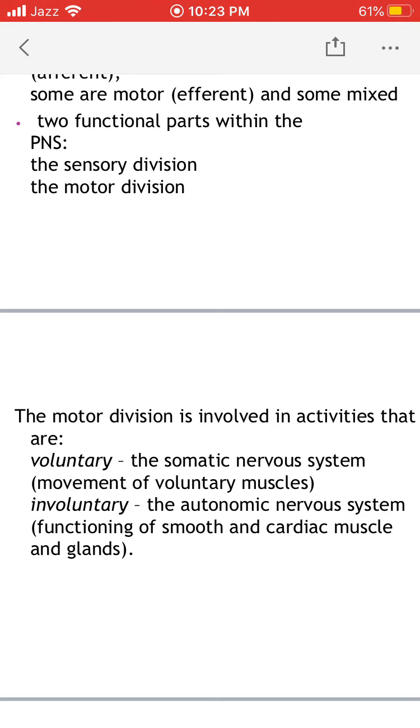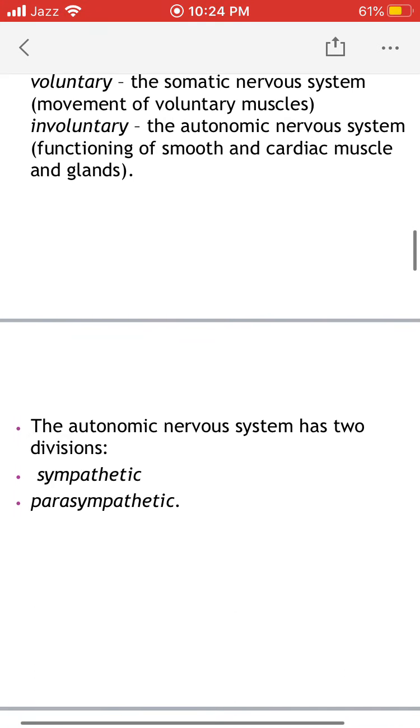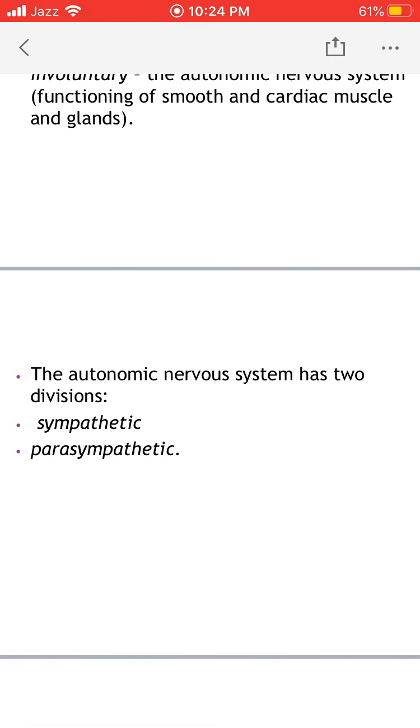Voluntary activities are controlled by the somatic nervous system, and an example is the skeletal muscle. Involuntary activities are controlled by the autonomic nervous system, and here we have examples of smooth muscle, cardiac muscle, and glands. The autonomic nervous system has two divisions, sympathetic and parasympathetic.